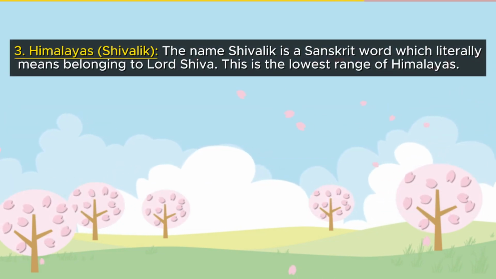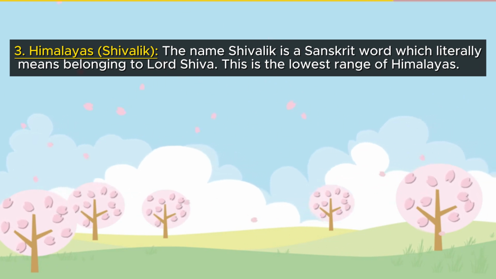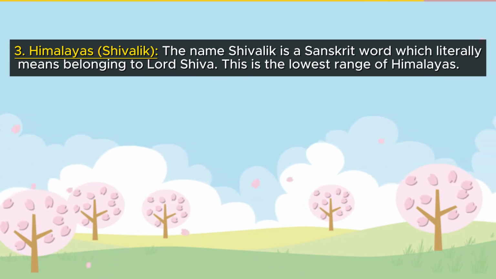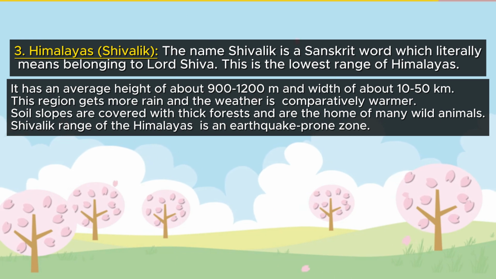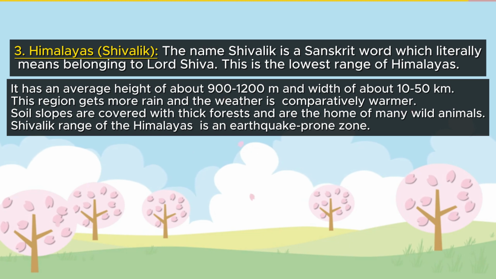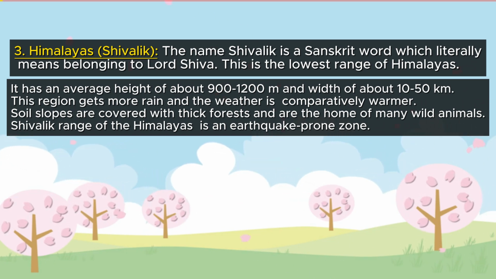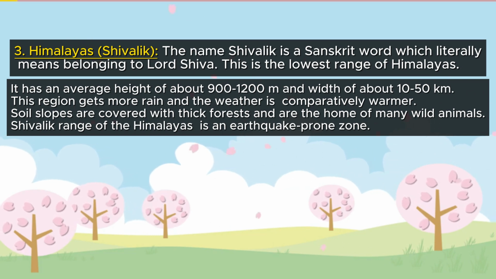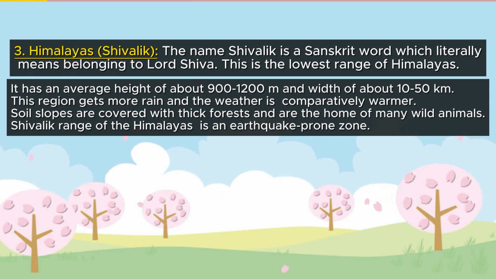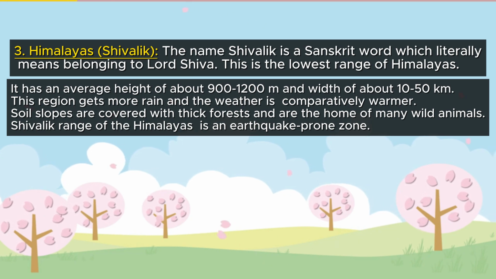3. Himalayas, Shivalik. The name Shivalik is a Sanskrit word which literally means belonging to Lord Shiva. This is the lowest range of the Himalayas. It has an average height of about 900 to 1,200 meters and a width of about 10 to 50 kilometers. This region gets more rain and the weather is comparatively warmer. Its slopes are covered with thick forests and are the home of many wild animals. The Shivalik range of the Himalayas is an earthquake-prone zone.